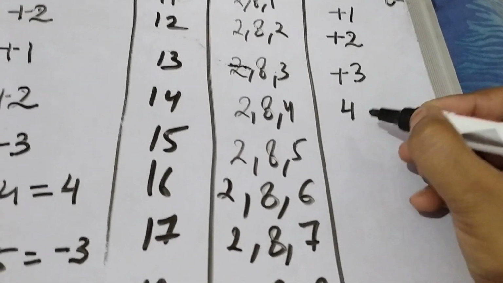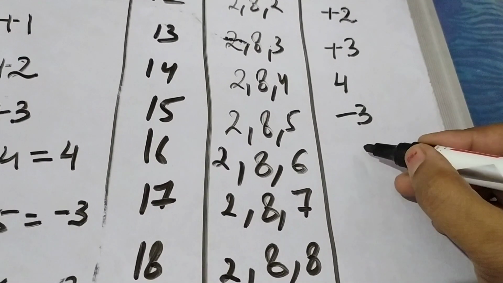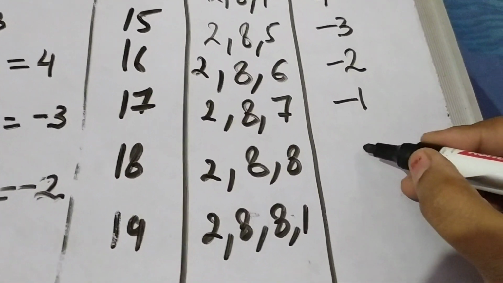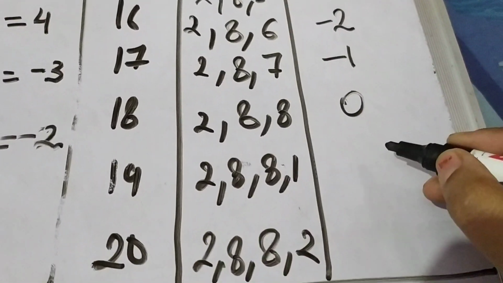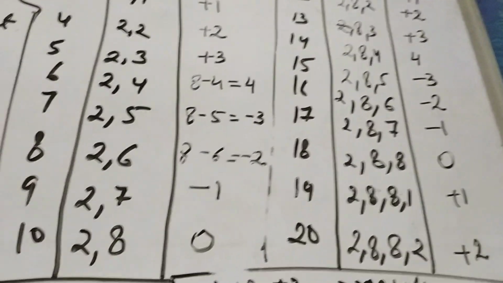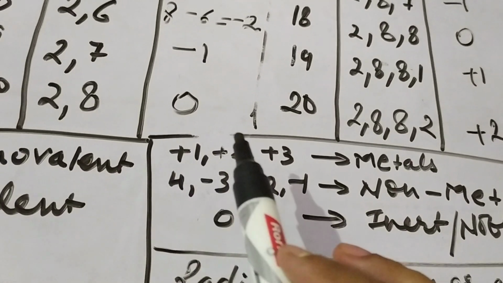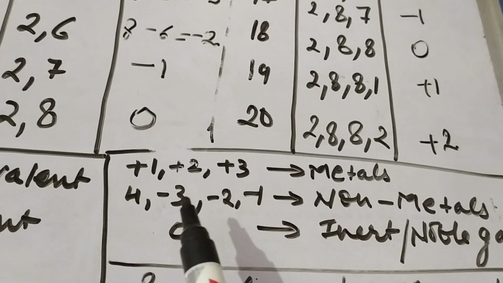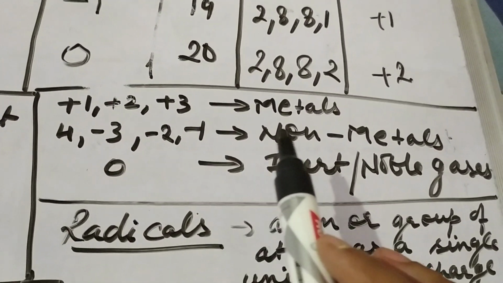Valence electron is 4, so valency is 4. Here, 8 minus 5 is minus 3, 8 minus 6 is minus 2, 8 minus 7 is minus 1, 8 minus 8 is 0, again plus 1 and plus 2. Now all the elements which have valency plus 1, plus 2 and plus 3 are called metals, and those having valency 4, minus 3, minus 2, minus 1 are called non-metals.